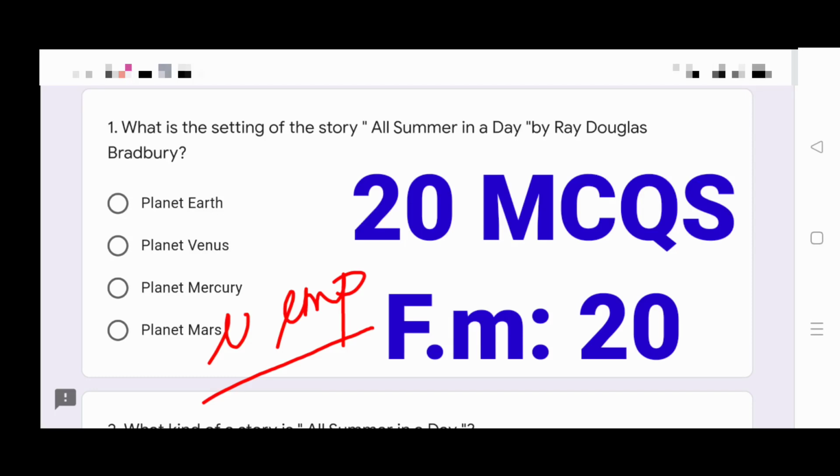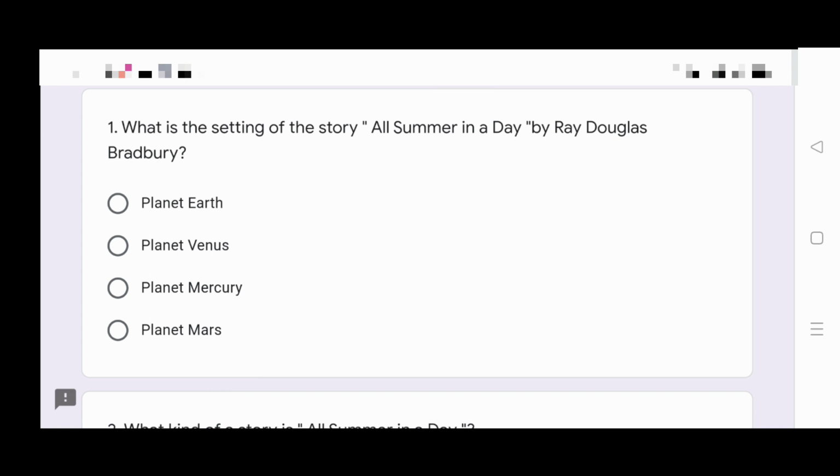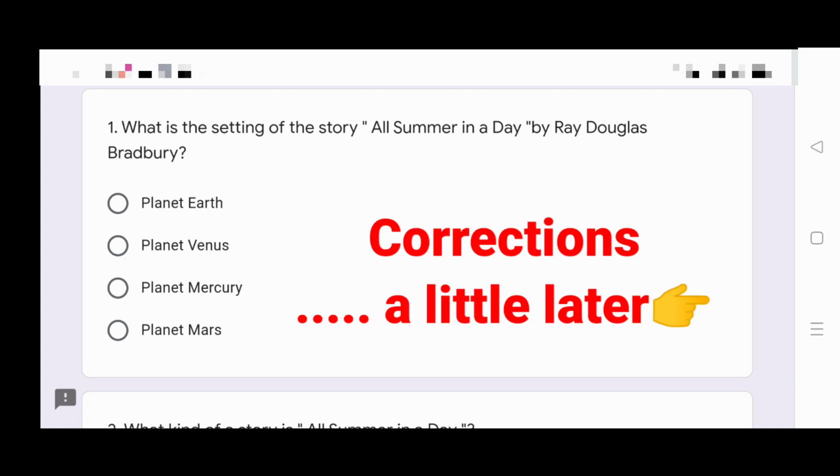Hello everyone. This is a worksheet on the short story All Summer in a Day written by Ray Douglas Bradbury. Try to solve these multiple choice questions and see how much you are prepared for your examination. I'll read out the questions along with the options. Write down the answer in a notebook along with the question number, and then we will do the corrections together.